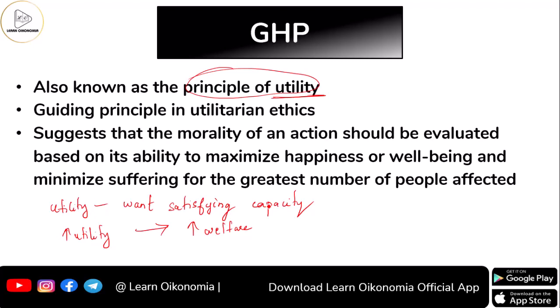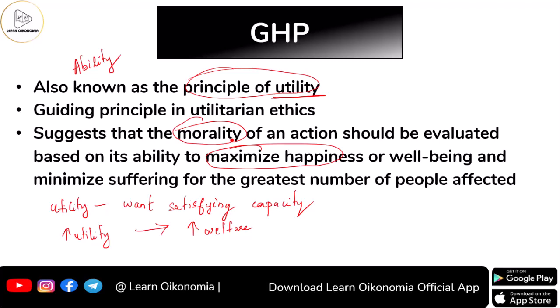As far as the greatest happiness principle is concerned, it suggests that when we consider the consequence of an action, we need to consider the morality of the action, and this morality can be evaluated by considering the ability of that action. So what is this ability all about? The ability of the action to maximize the happiness of people. If a particular action is maximizing the happiness or well-being or welfare of people, then you can say that it is one of the best actions.